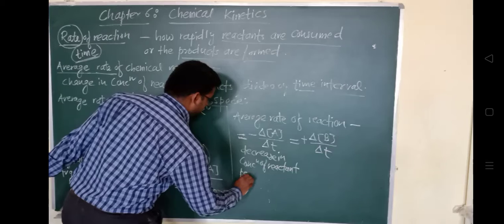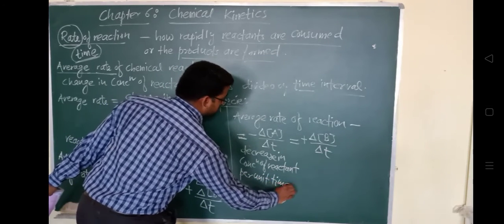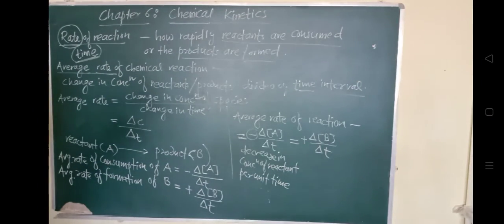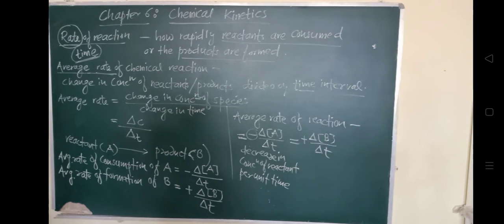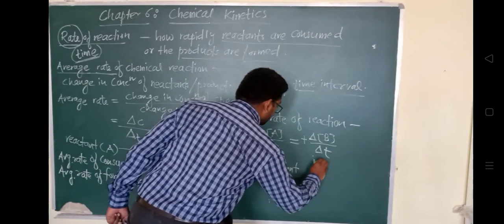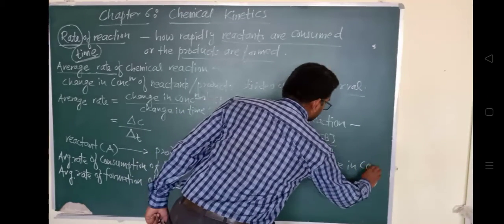आप देख सकते हो यहाँ पे, this minus sign is representing decrease in the concentration of the reactant per unit time, and this plus delta B upon delta T is representing the increase in the concentration of product per unit time. किसका concentration?